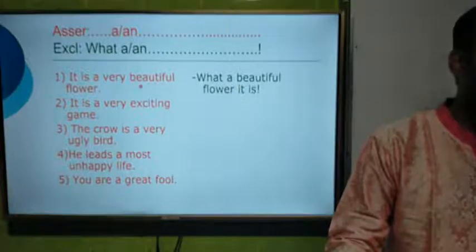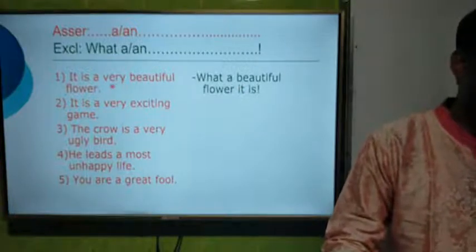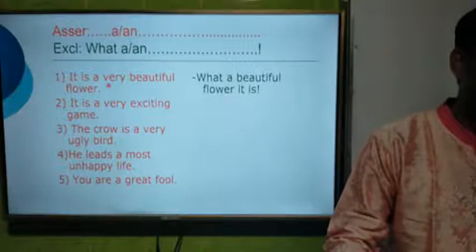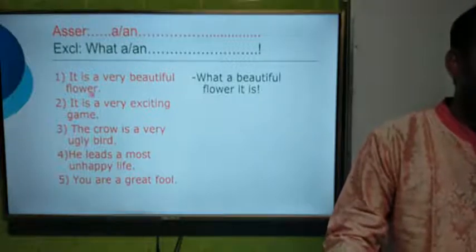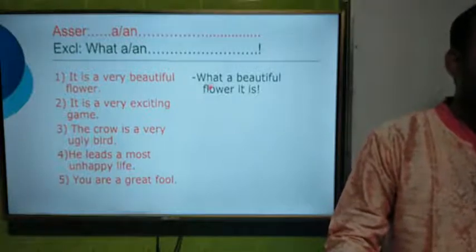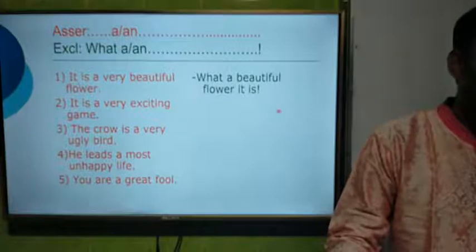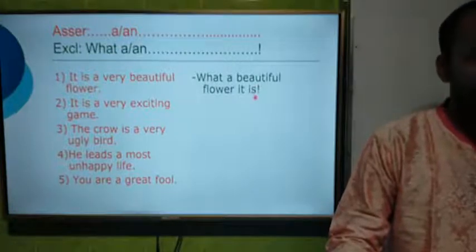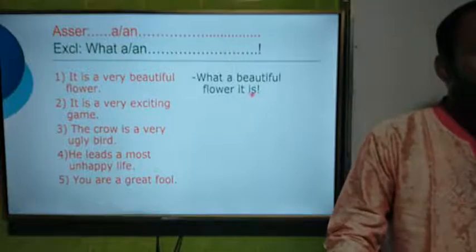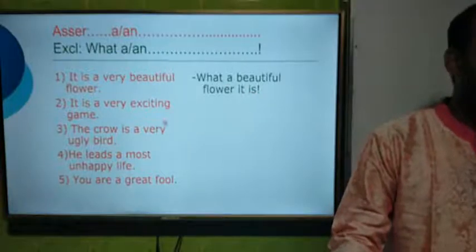That means the rest of the sentence after very will be omitted. Here very will be omitted. So the sentence will be: What a beautiful flower, and then we have to start from it is, and after the verb we have to give an exclamation sign. This is the first one, and we shall see the second one.